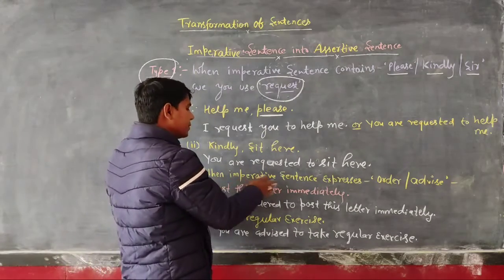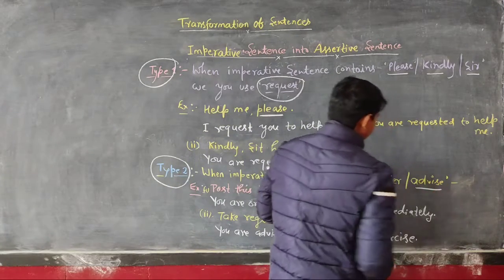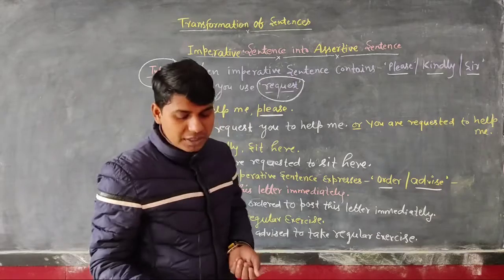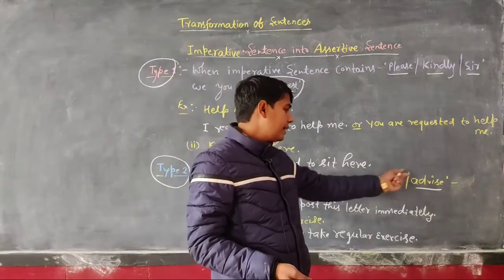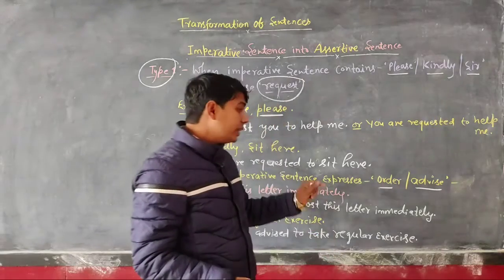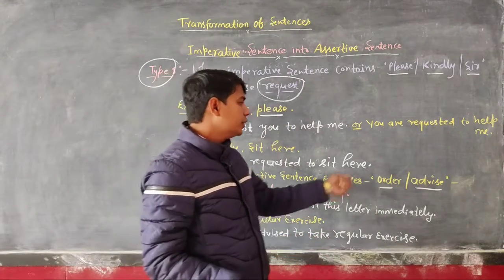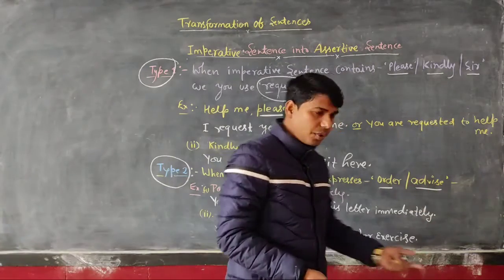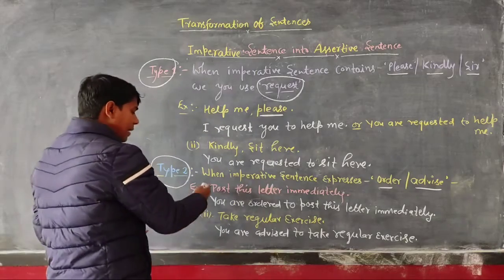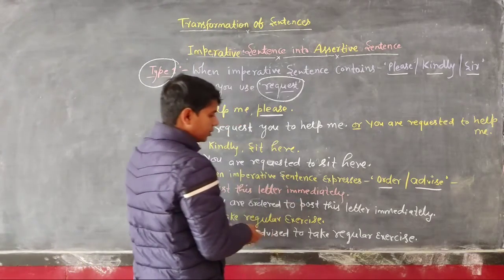When imperative sentence expresses order or advice. Sometimes imperative sentence expresses the sense of order and advice. In that case we write you are ordered or you are advised. I have an example: post this letter immediately.